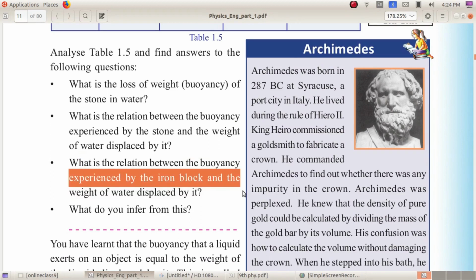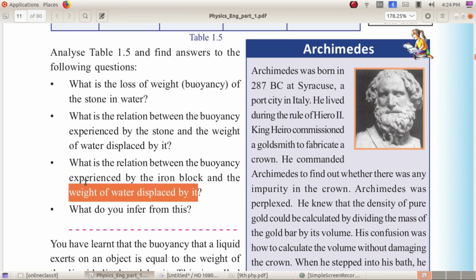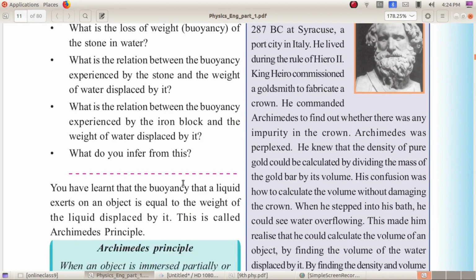What is the relation between the buoyancy experienced by the iron block and the weight of water displaced by it? Here we can see that whether the object is a stone or an iron block, for every object, this relation is the same.